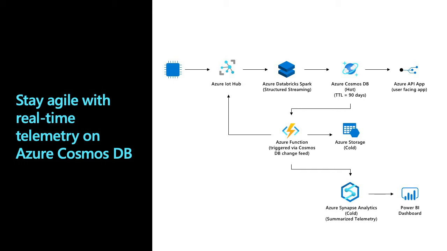Once the data is beyond 90 days, it is moved to the cold path through Synapse Link, and it is exposed to Power BI for any kind of further analysis on the data.